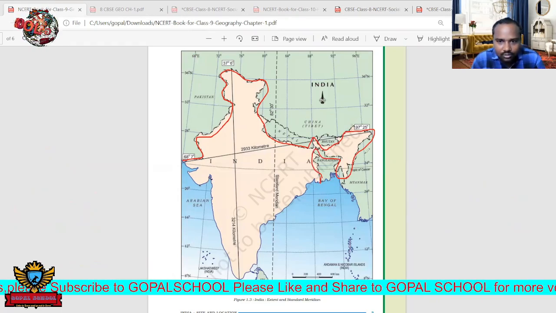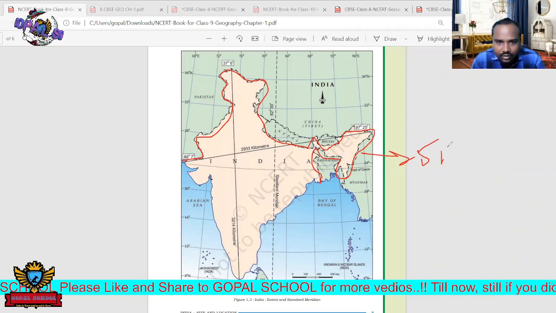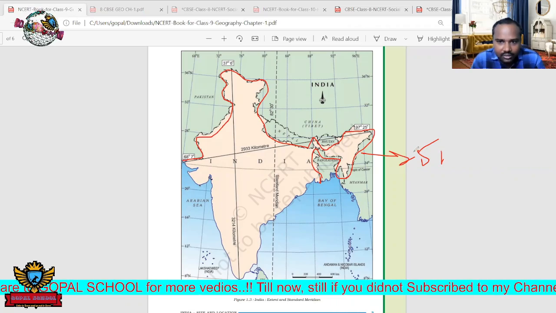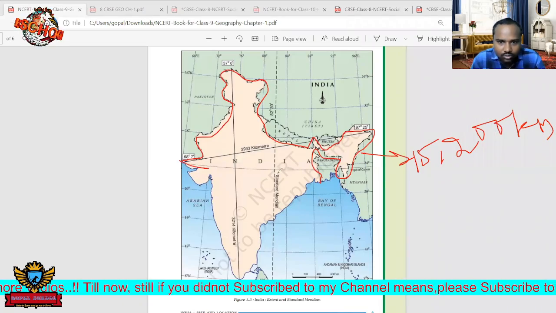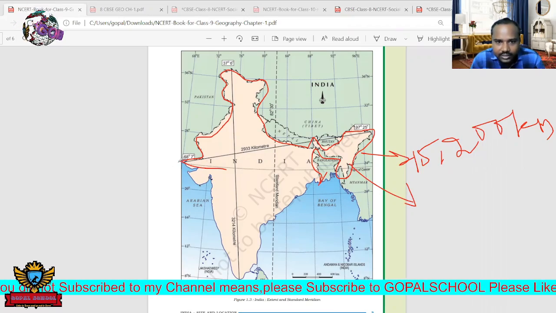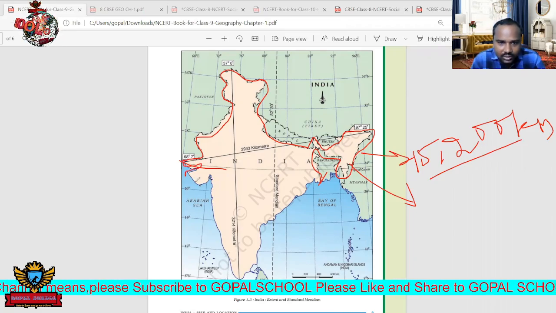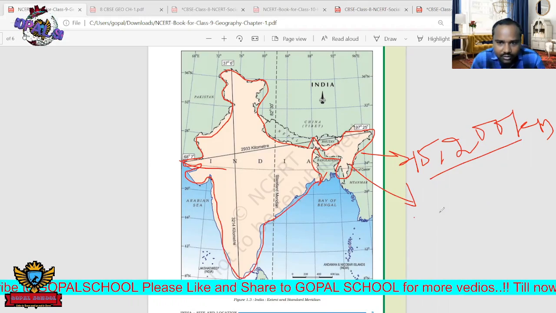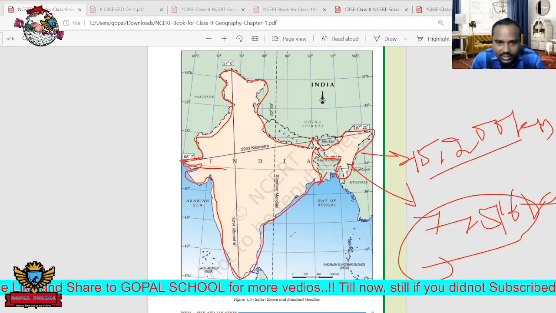Its distance is 15,200 kilometers, from here to here. This is called the land boundary. The land boundary of India is about 15,000 kilometers. Next, the coastal line. The coast of India is about 7,516 kilometers. Okay, so this is the total extent.